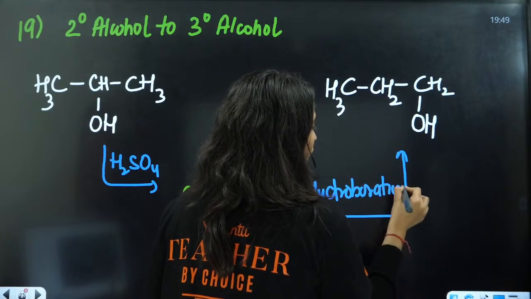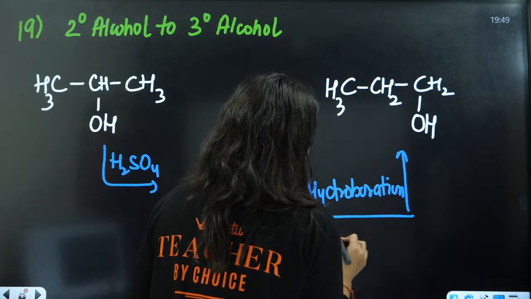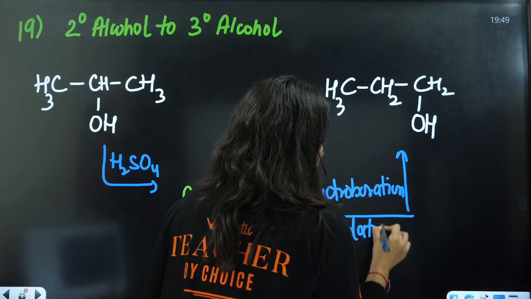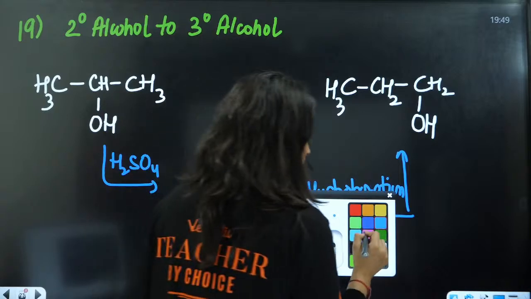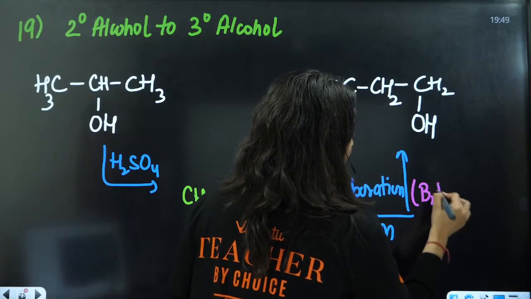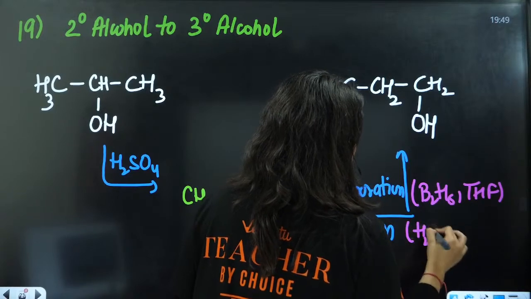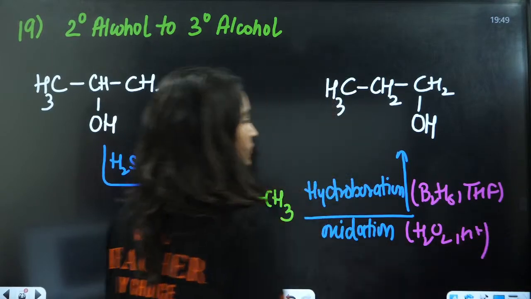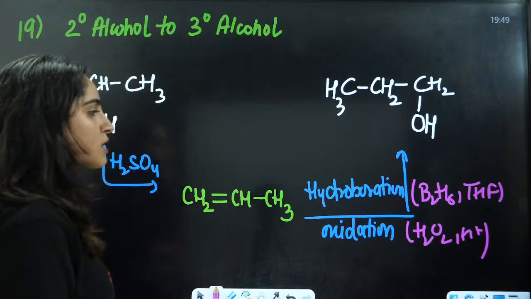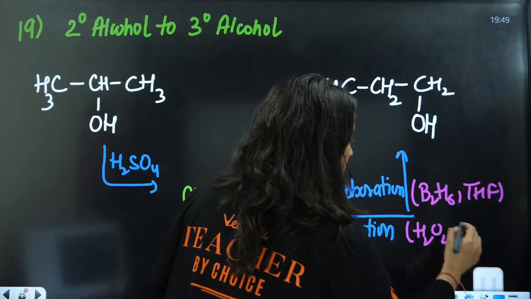That is B2H6 in THF and then H2O2. So these are going to be the conditions here.